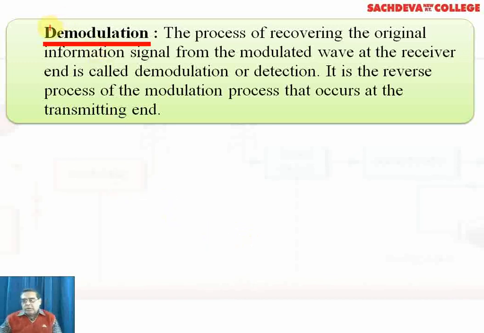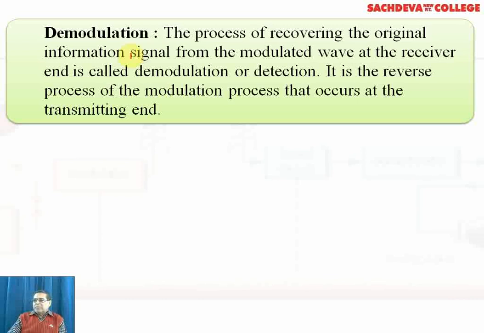Now we come towards demodulation. Demodulation is carried out at the receiving end. It is exactly the same phenomenon as a person moving in a bus. When the bus reaches the destination, the bus will remain outside the house, whereas the person will go inside the house.